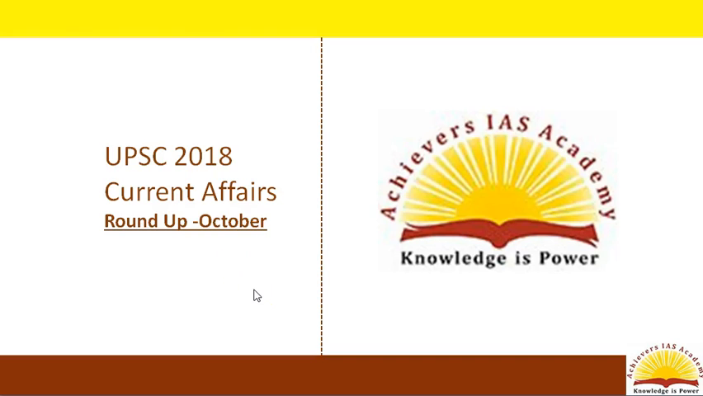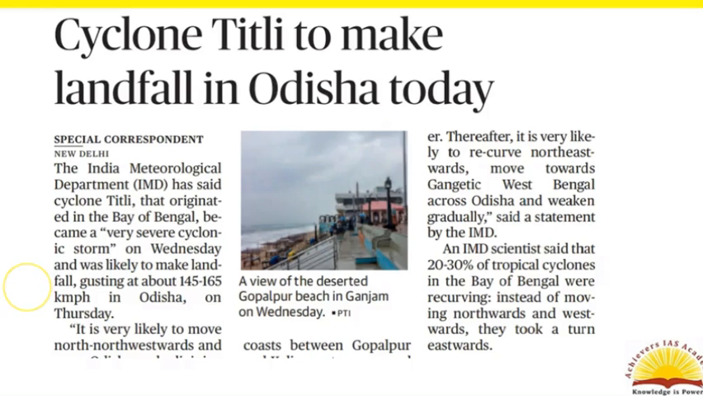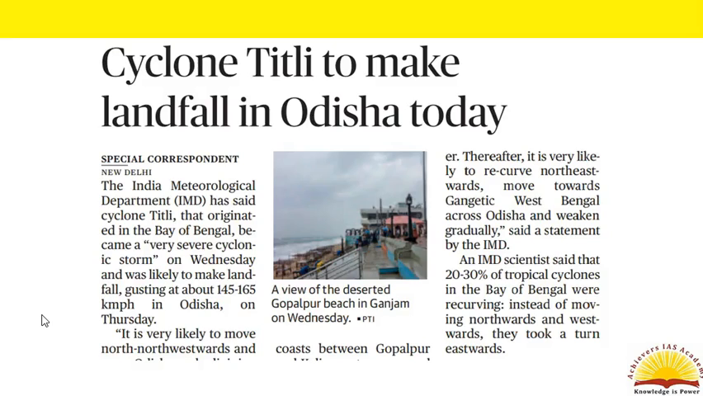Today we shall look into some of the most important events of the month gone by. So let's begin with a discussion on Cyclone Titli and a question being asked in UPSC on tropical cyclones. The Indian Meteorological Department has said that Cyclone Titli has developed into a very severe cyclonic storm which is likely to make landfall. Landfall refers to cutoff of moisture and thereby dissipation of the cyclone.